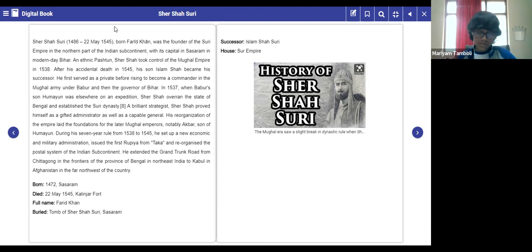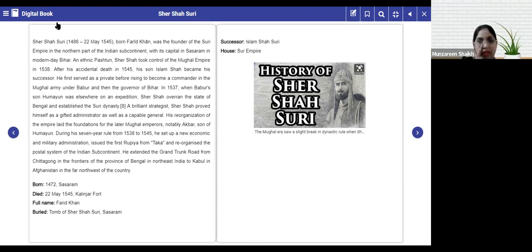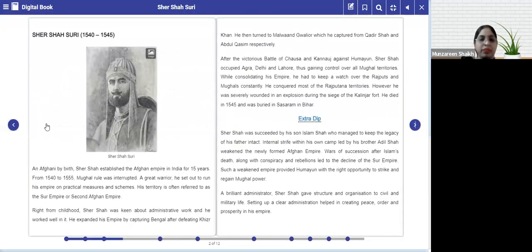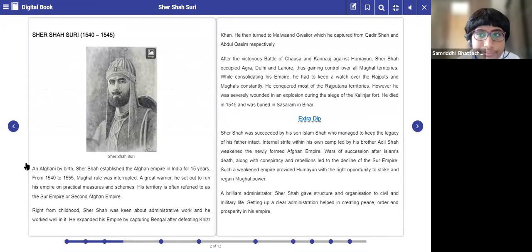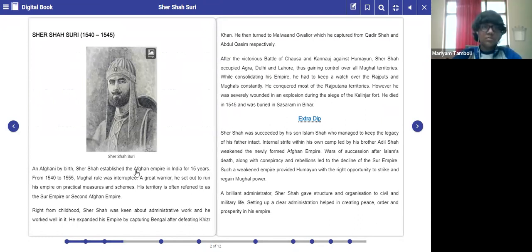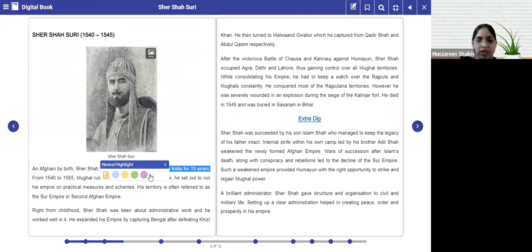Okay, let's go on to the next page. I think this page is not there in your textbook. You will get a brief idea about Sher Shah. So basically, Sher Shah had established Afghan rule in India for 15 years. Please underline this.